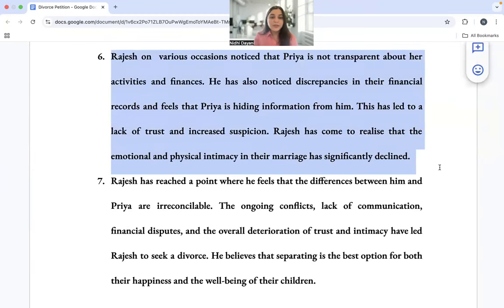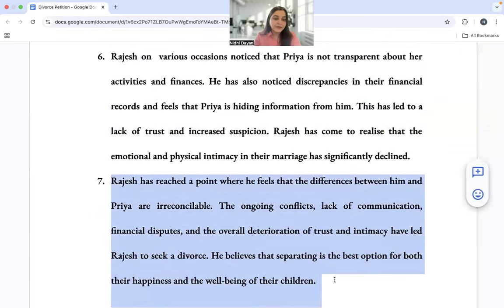Rajesh, on various occasions, noticed that Priya is not transparent about her activities and finances. He also noticed discrepancies in financial records and feels that Priya is hiding information from him. This led to a lack of trust and increased suspicion. Rajesh has come to realize that the emotional and physical intimacy has also declined. Rajesh has reached a point where he feels that the differences between him and Priya are irreconcilable.